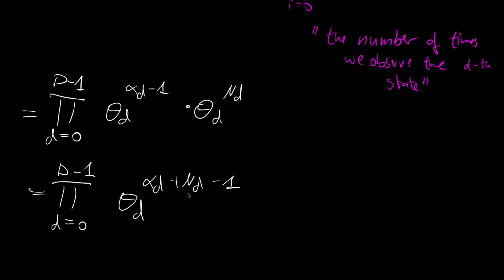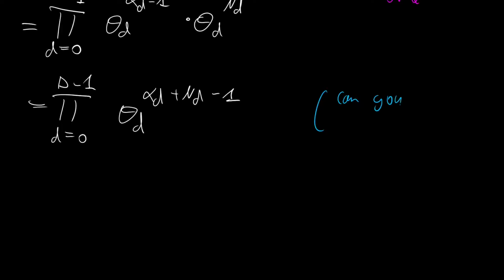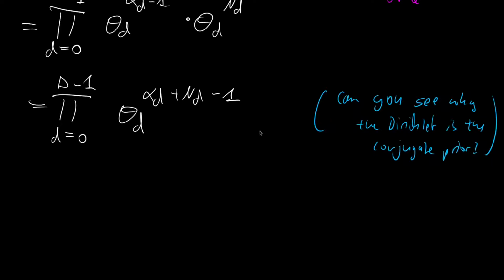Maybe this gives you the hint why we call the Dirichlet a conjugate prior. So let's put this down. Can you see why the Dirichlet is the conjugate prior? Of course, it is the case because we get a really simple posterior, or rather something that's proportional to the posterior, and we will soon see that it is really simple, but it is of the same format. And actually, I will already give you the hint: it is another Dirichlet distribution.